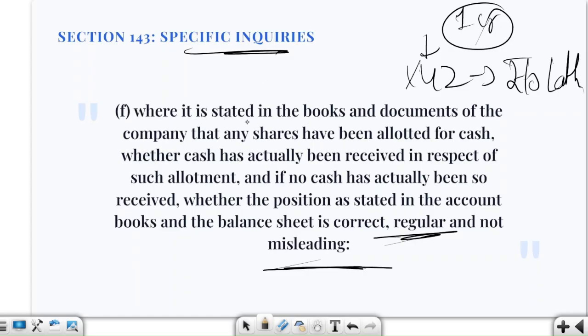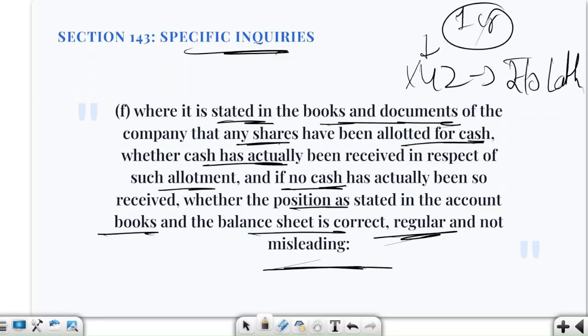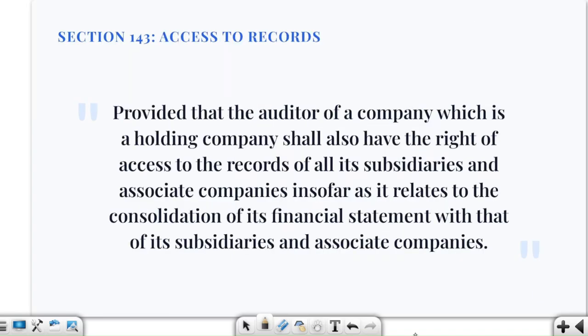So, whether it is stated in the books and documents of the company that any shares have been allotted for cash, whether cash has actually been received in respect of such allotment, and if no cash has actually been received, whether the position as stated in the account books and balance sheet is correct, regular and not misleading. Understood? Here we are very strict about what you are showing in your books, because the auditor has legal liability for all those things.